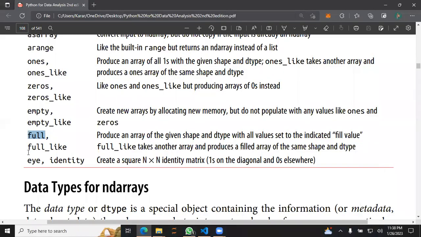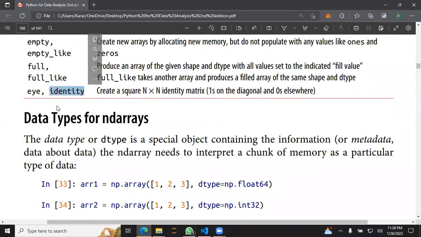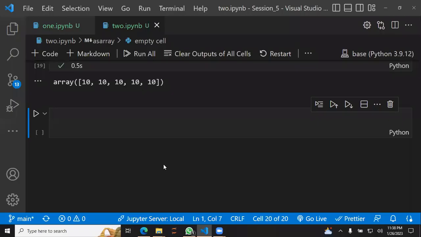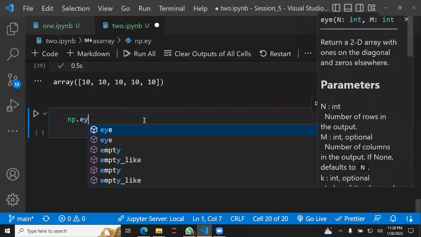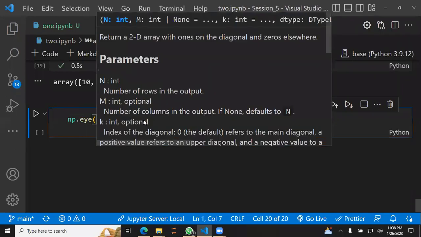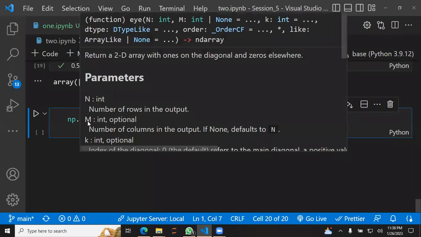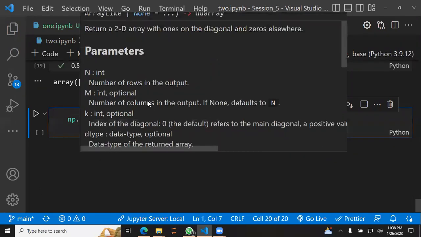What about I and identity, do you remember anything? We didn't get to this part. I is like creating a diagonal matrix or something like that. It's a square matrix, but the diagonal, the line passing through the center, has values different from the rest of them. Mostly it's filled with 1s or zeros.